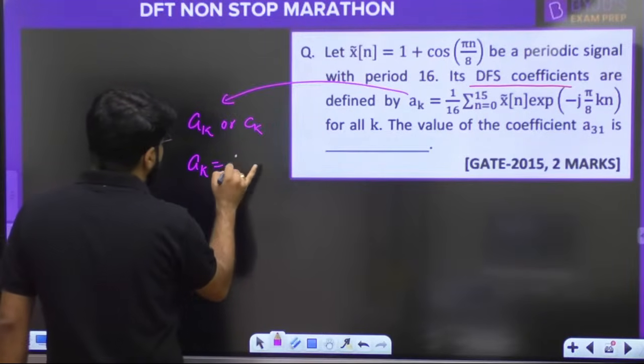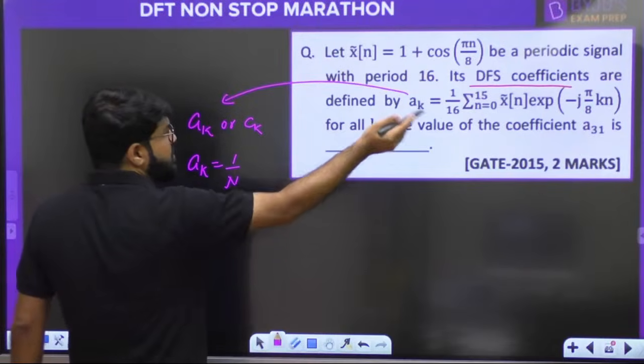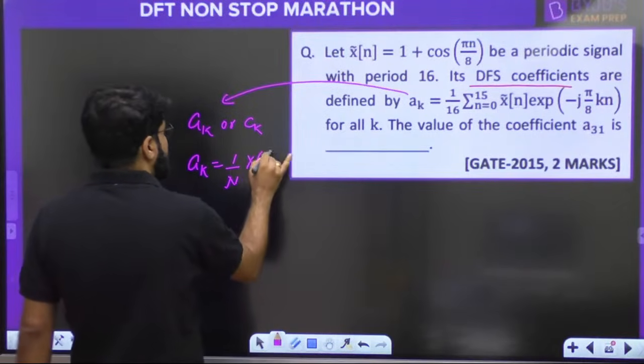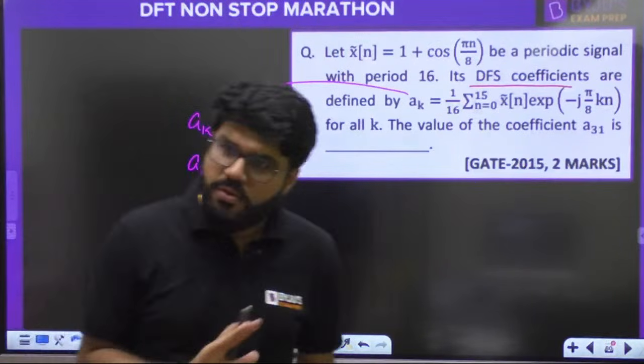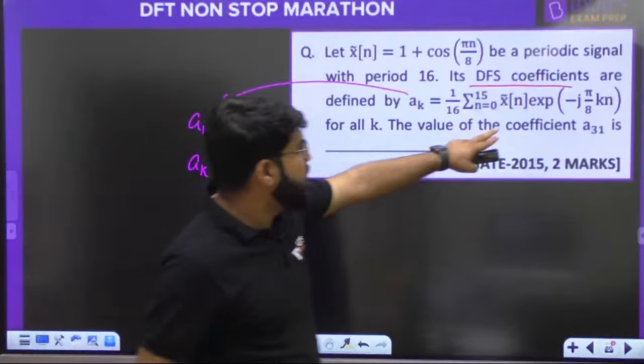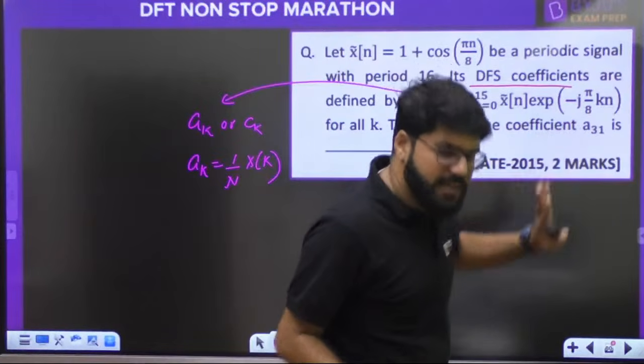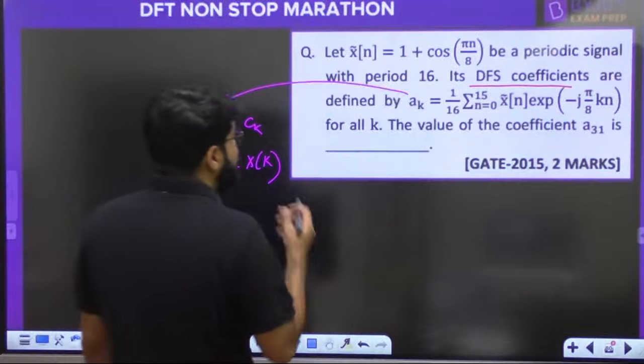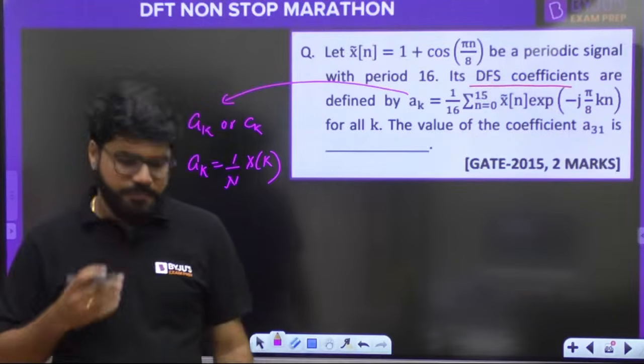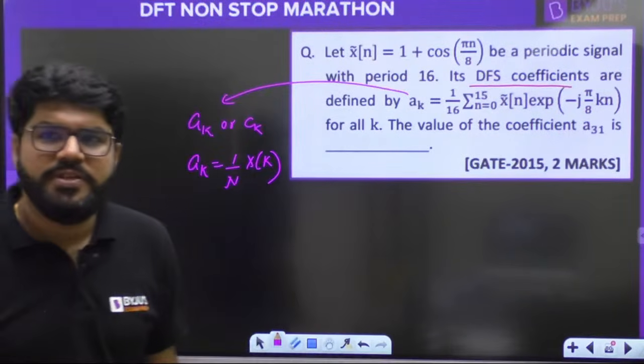So A_k should be written as 1 upon N, the DFT. That is the DFT formula that we anyways know. I don't want it. E power minus j 2 pi by 16 k n. 2 pi by 16 is written as pi by 8. What is the value of the coefficient A31? What is the value of the coefficient A31?